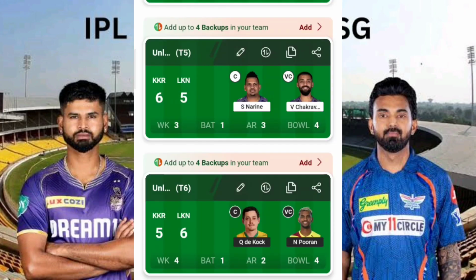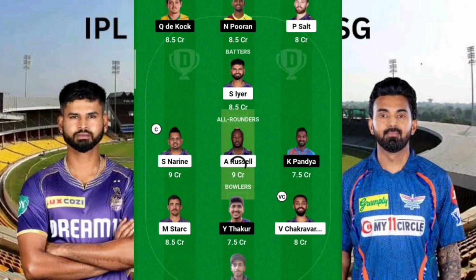So next, let's apply the one-sided technique. I'm just applying a pure one-sided approach with respect to the KKR batting first scenario. Here you can see that I have kept Sunil Narine as my captain and Varun Chakravarthy as my vice captain. This is a very differential pick with respect to vice captain. But let me tell you one thing: this is purely one-sided. With respect to KKR's side, where KKR tosses and chooses to bat first, there are high chances that this scenario will repeat in the final dream team.